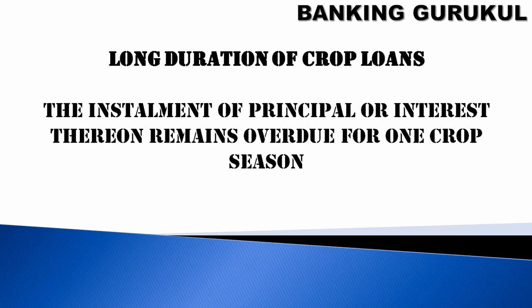If it is a long duration crop loan, and the installment of principal or interest thereon remains overdue for 1 crop season, then this account will become NPA. So these long duration and short duration crop periods will be different from one product to another product.